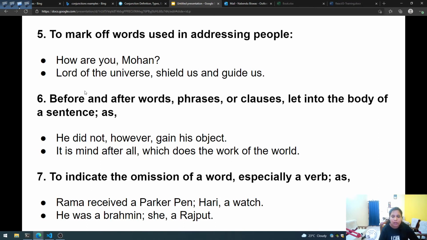To indicate the omission of a word, especially a verb, as in: Rama received a Parker pen, Harry a watch. Here, in the first part we have the full sentence, but in the second part the word has been omitted, so we have used a comma to make it make sense. Rama received a Parker pen, Harry a watch. He was a Brahmin, she a Rajput.